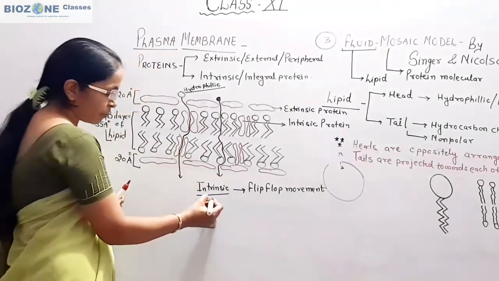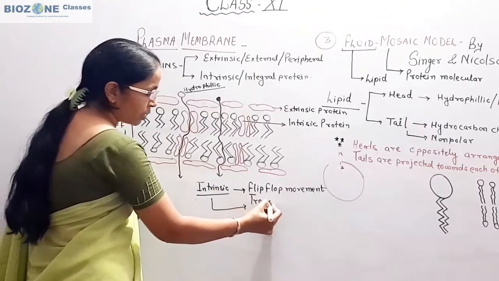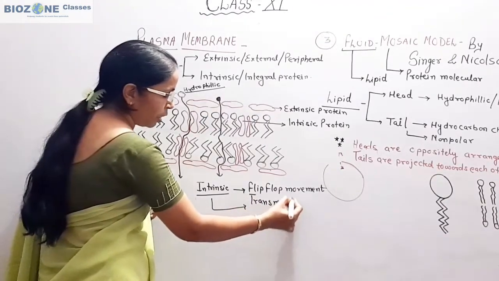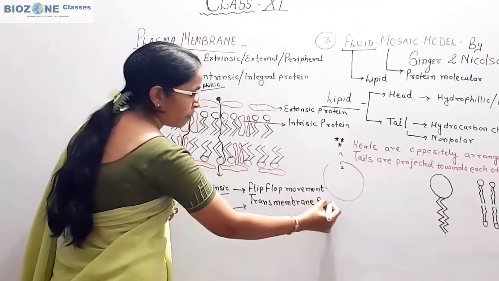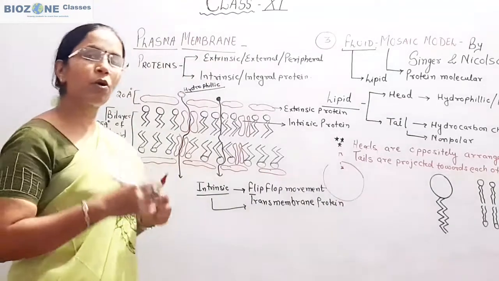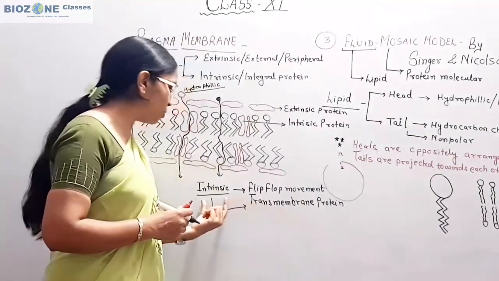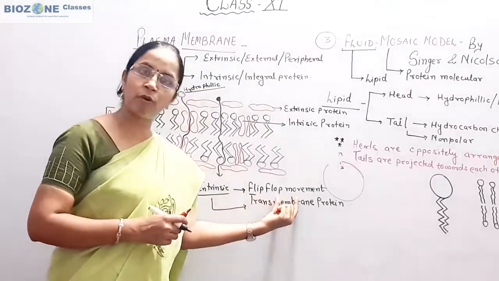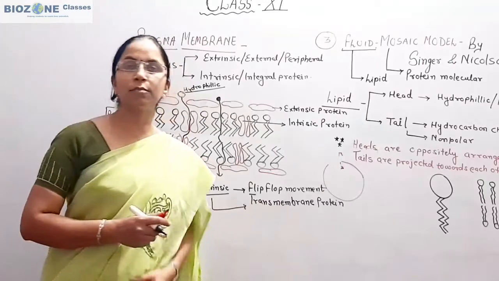These intrinsic proteins are also called transmembrane proteins because they are responsible for the movement of these molecules across the plasma membrane. So remember, the intrinsic proteins show the flip-flop movement as well as being transmembrane proteins.